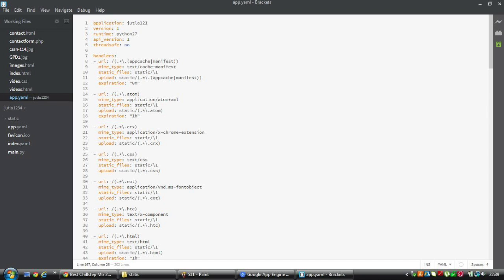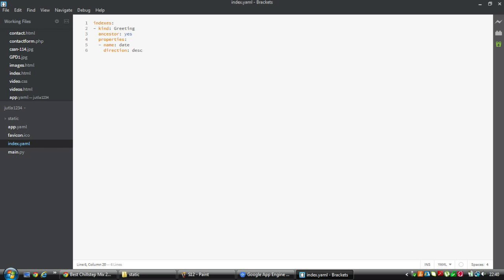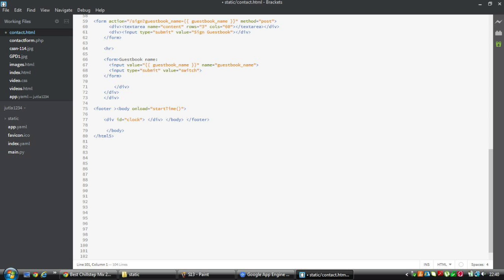As the files are opened using Brackets, you can see in my app YAML file I've got all the handlers that I need to edit the website and edit the contact form. Here's my index file. It contains the indexes that I need for my website and the contact form.